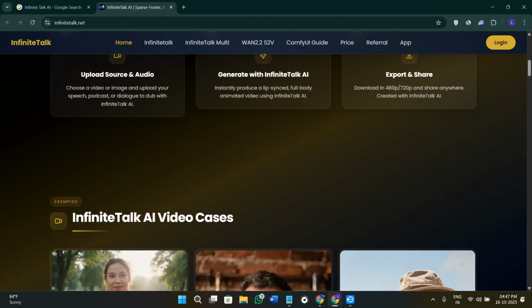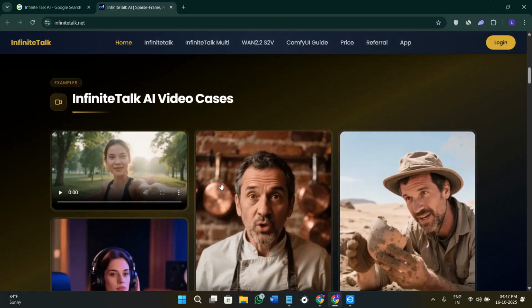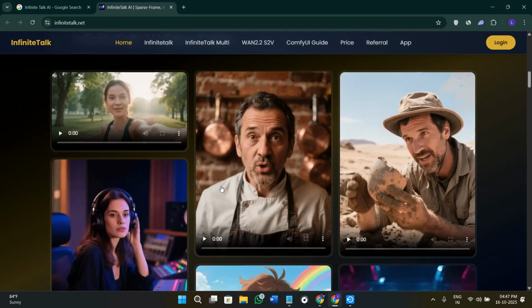So it is a next generation video generator that turns your text into full talking video scenes, just like OpenAI's Sora 2, but with one big difference. It is absolutely free, unlimited, and fully open to public.